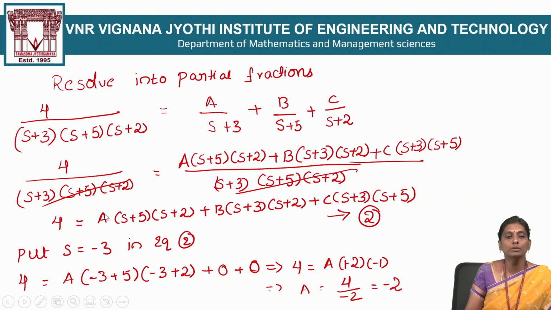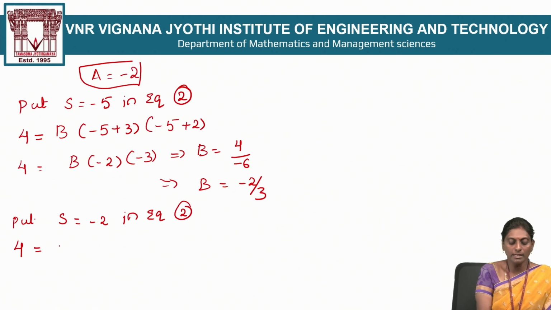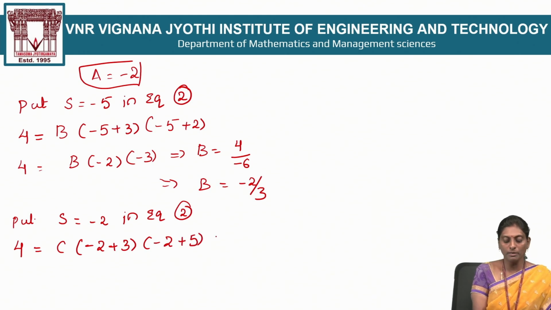And on the right side, if you put s is equal to minus 2, this term is 0. Here put s is equal to minus 2, the B term is also 0. You get the last term, C times of, so I write the last term here: C times minus 2 plus 3, minus 2 plus 5. Now simplify.